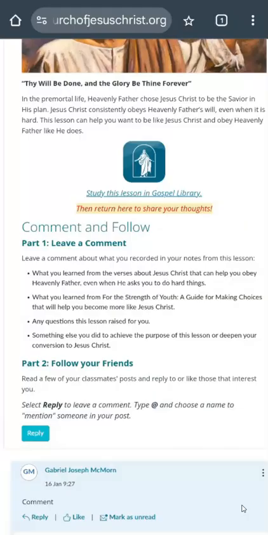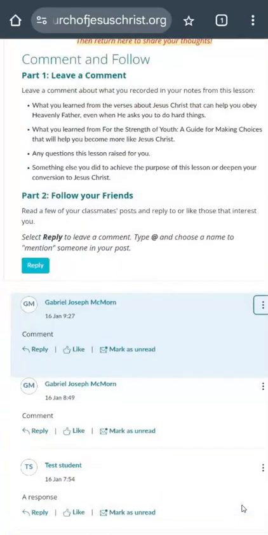And it's the writing a comment in Canvas that gets you your mark for the day. Obviously we want you to do all of the other steps and have a good experience as you study the scriptures, but this will indicate to your teacher that you've completed the work.